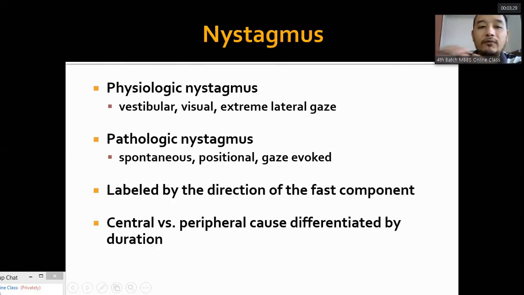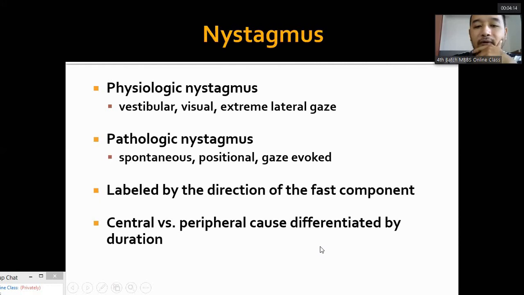Now, the types of nystagmus. Physiological nystagmus can occur normally when you move your eye extremely toward one side, in extreme lateral gaze. Pathological nystagmus can be spontaneous, positional, or gaze evoked. It can appear in a certain position, or on a certain gaze. Nystagmus is labeled by the direction of the fast component. So when the eye is beating very fast toward the right side, it is right-sided nystagmus.